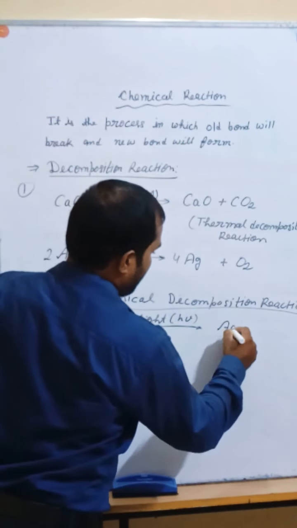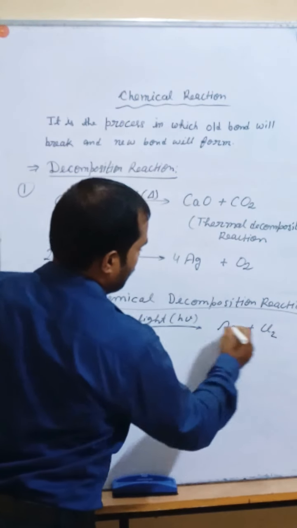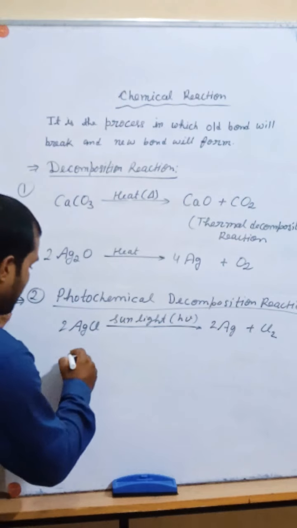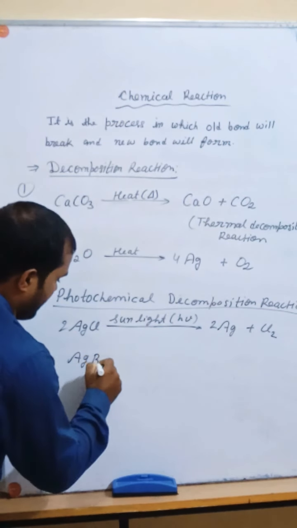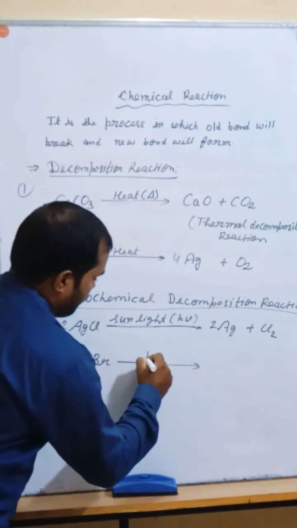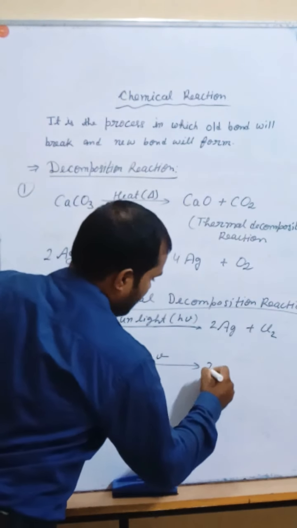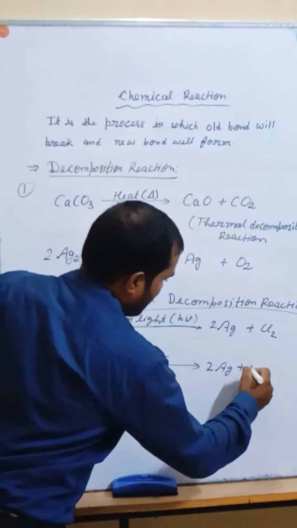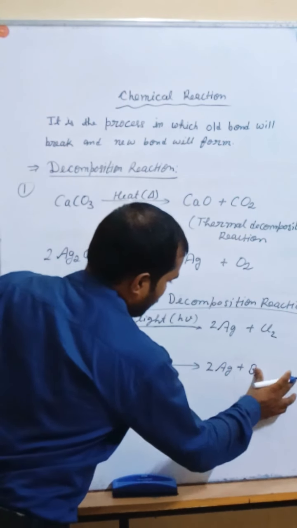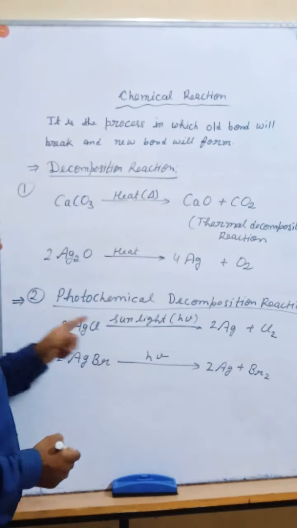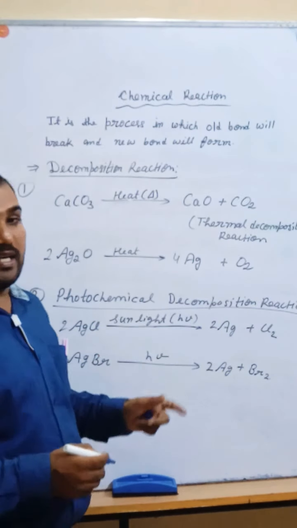It will break into 2Ag plus Cl2. Similarly, AgBr in the presence of sunlight will break into 2Ag plus Br2. So these both are photochemical reactions.